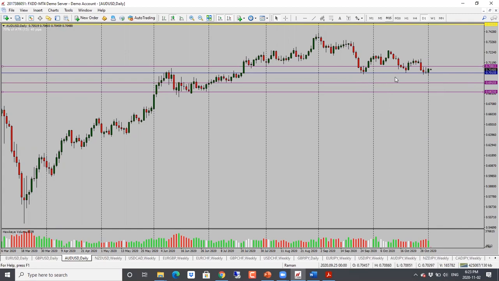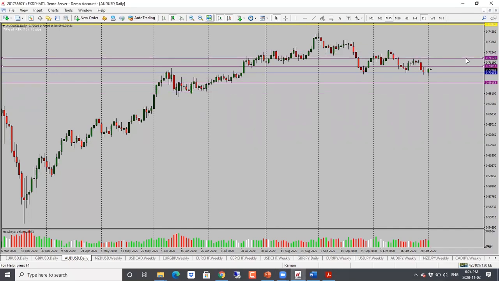This is where it struggled previously. Now, with the current close here, what I'm looking for would be if the price holds below 0.7081, we're likely to see a drop here. But this one could go higher into 0.7160 as well. So watch out for that.